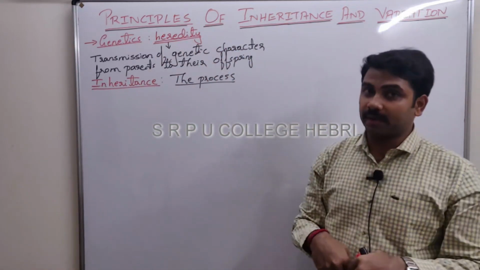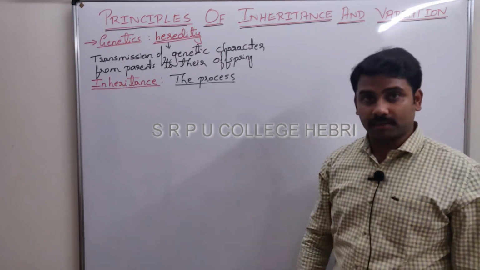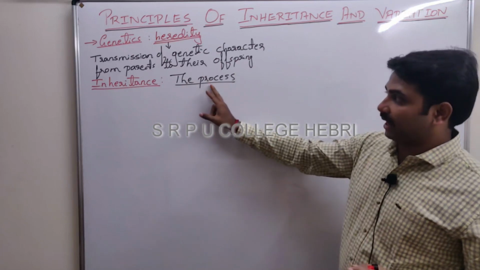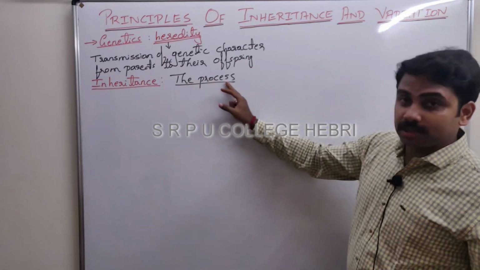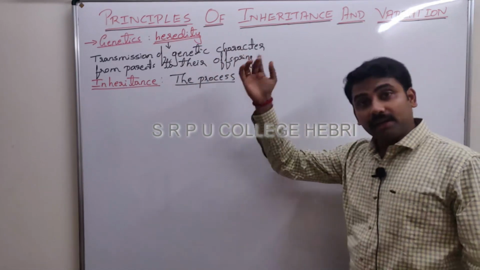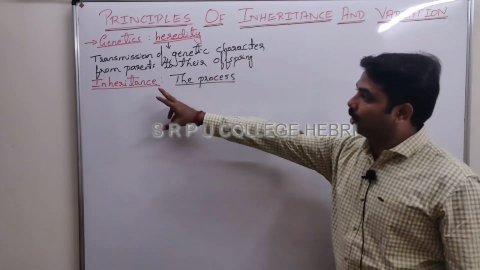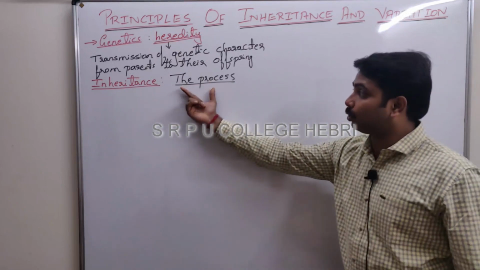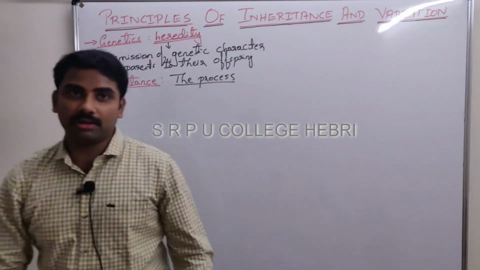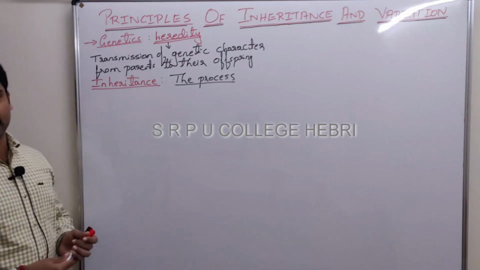How is it transmitted? There is some process, right? Write down the definition: the process of transmission of genetic character from parents to their offspring is called inheritance. Don't forget to mention the term process. The process which is involved, that is what we call inheritance.